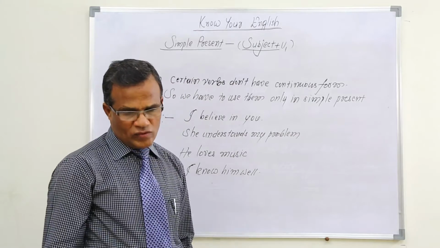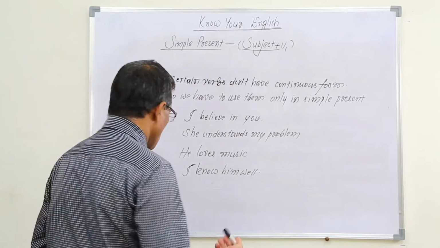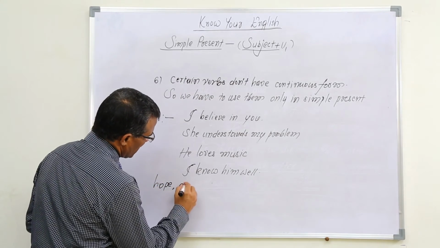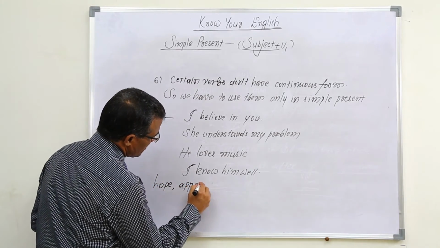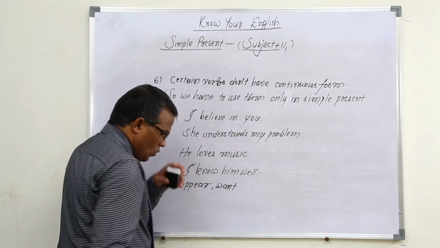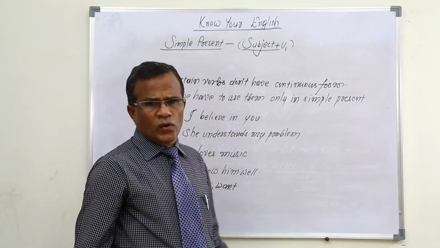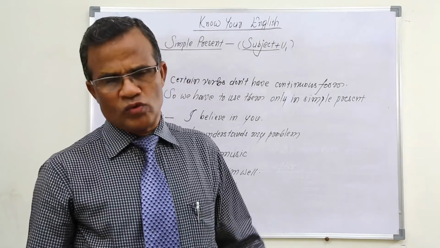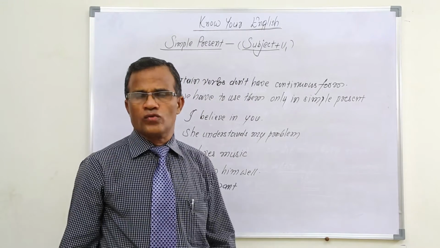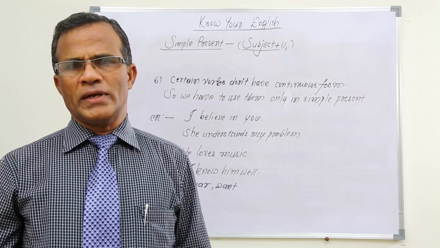In the case of certain verbs, some more verbs are, for example, hope, appear, want, and certain verbs like that, etc. Okay, certain verbs are there. There are many such words which we cannot use in continuous form. So these verbs should be used only in simple present.